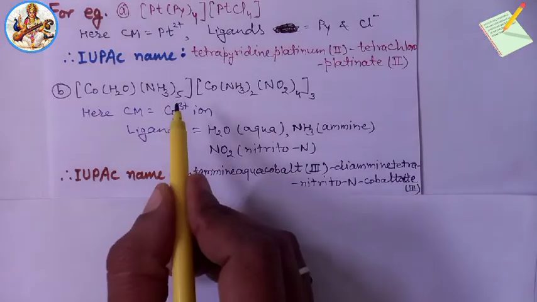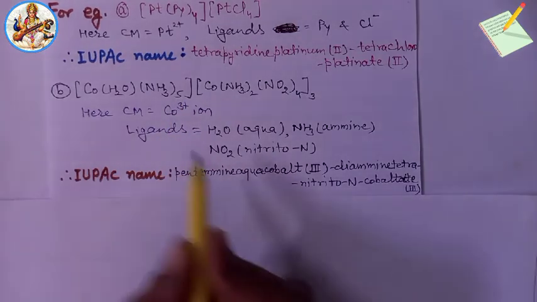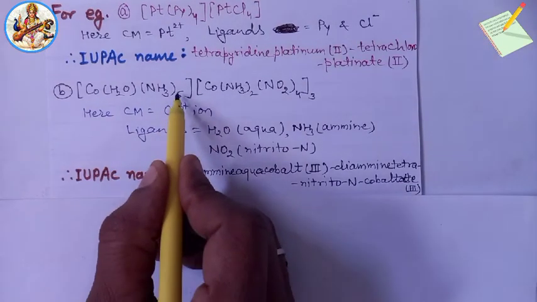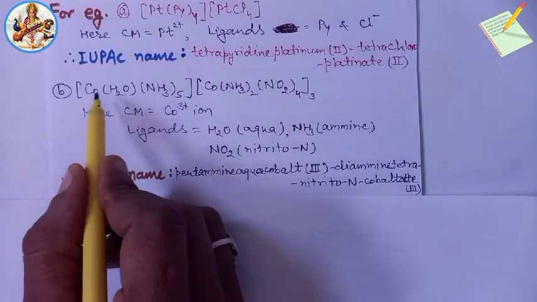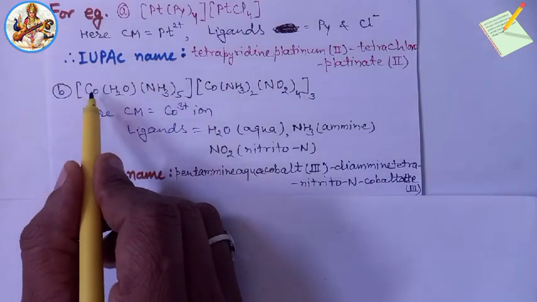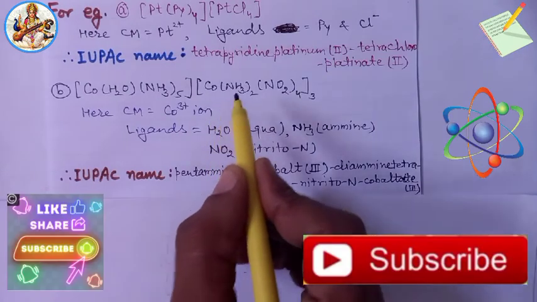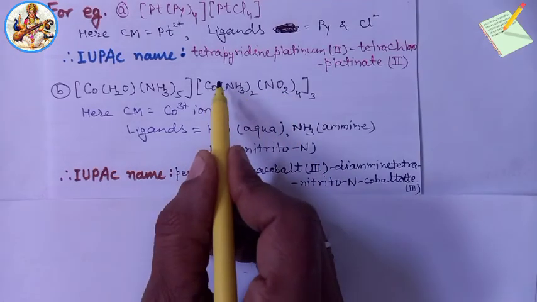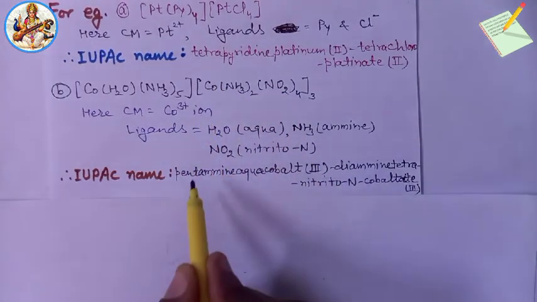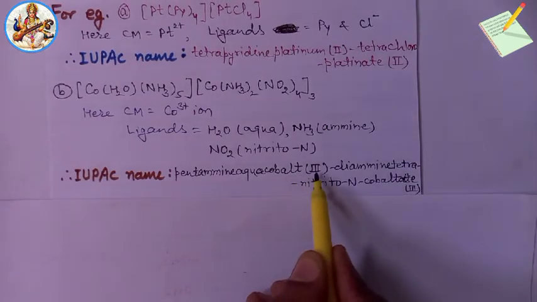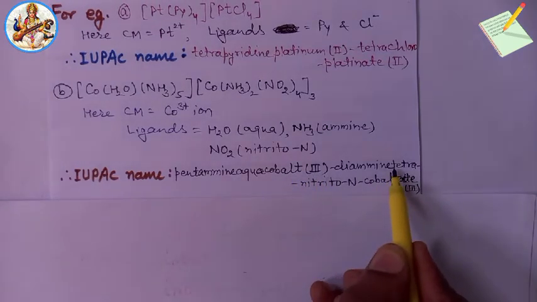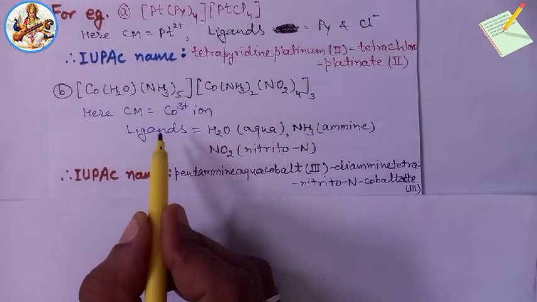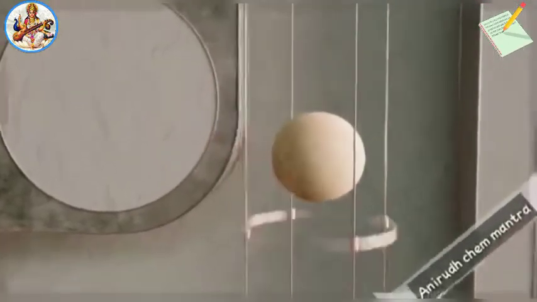Thus, the IUPAC name of the compound, with the English alphabetical order of ligands, is pentaamine aqua cobalt(III) diamine tetranitrito cobaltate(III). Very important: pentaamine aqua cobalt(III), diamine tetranitrito cobaltate(III).